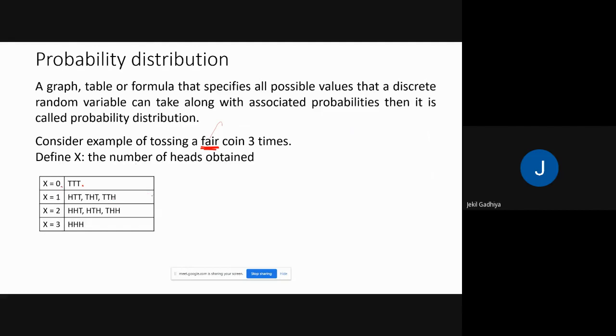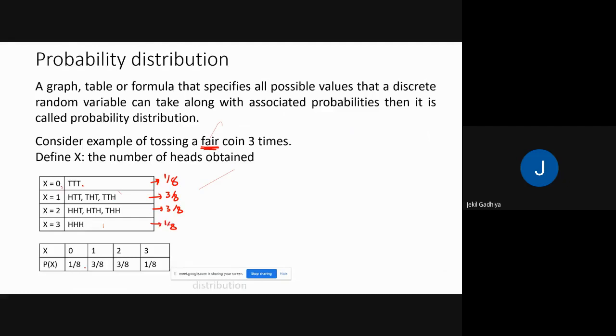So what is the probability of all of this? That is the distribution. X equal to 0: total number of outcomes are 8 here, and for X equal to 0, the favorable outcome is 1, so 1 by 8. Here it's 3 by 8. Here it's 3 by 8, and it is 1 by 8.